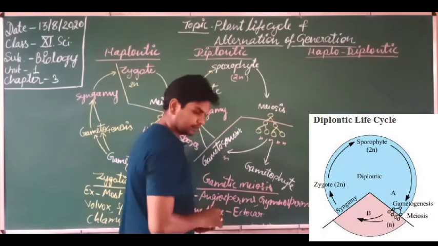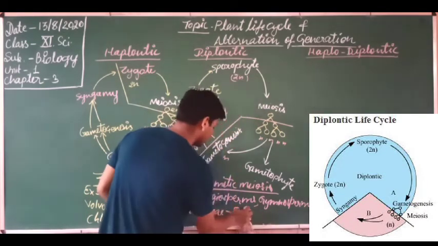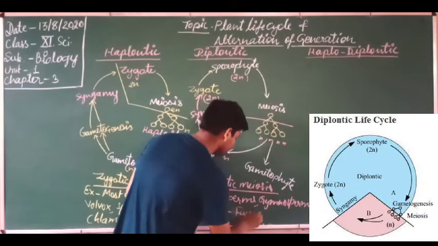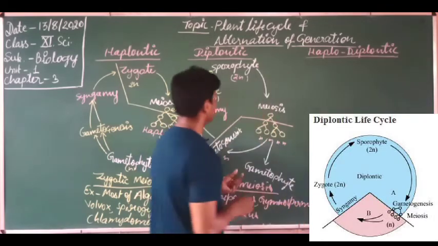Dear students, Fucus is also an example here. So it also occurs in algae.